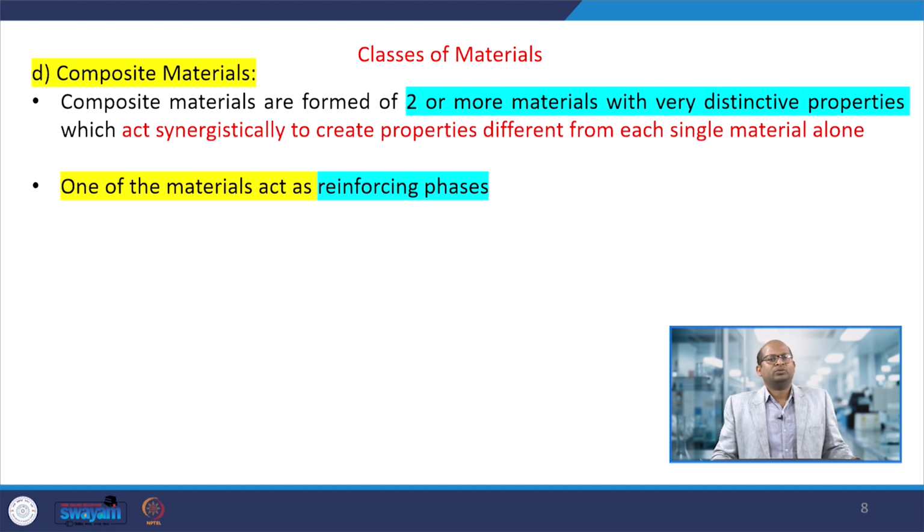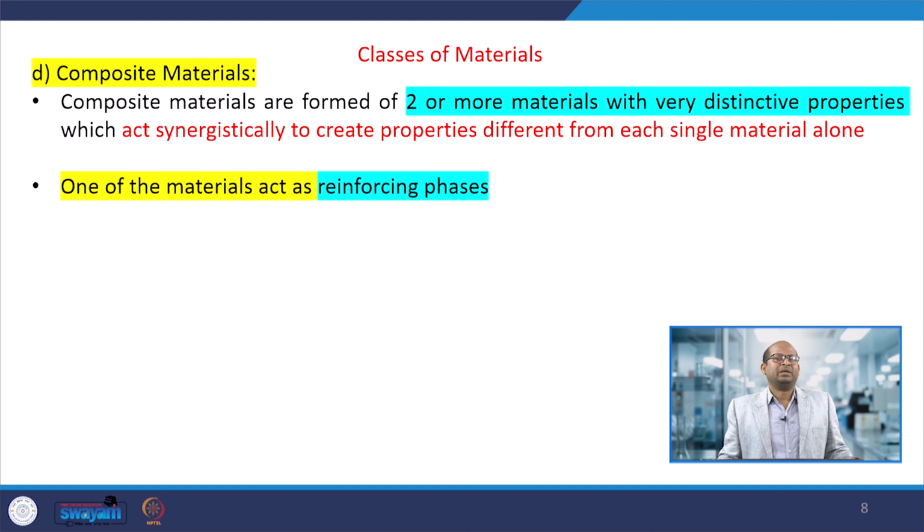Then composite materials. This means we use two or more materials with very distinct properties, and once we mix them up and prepare this composite material, it gives a material with different properties from the materials we initially started with. That is called synergistic property, or a synergistic act that creates properties different from each single material we took at the beginning to prepare this composite material.